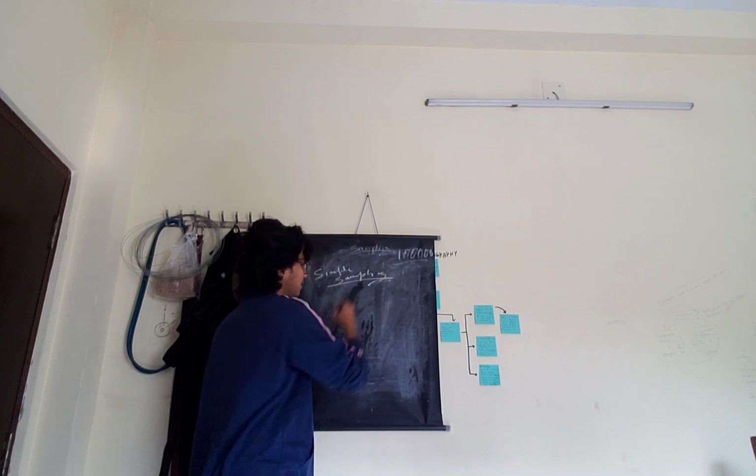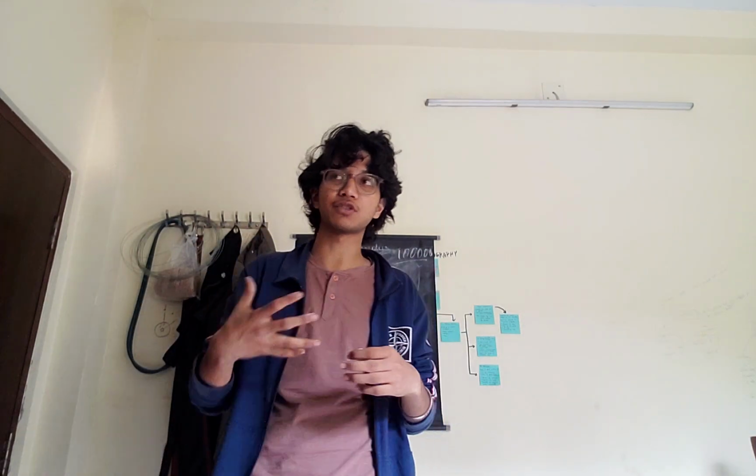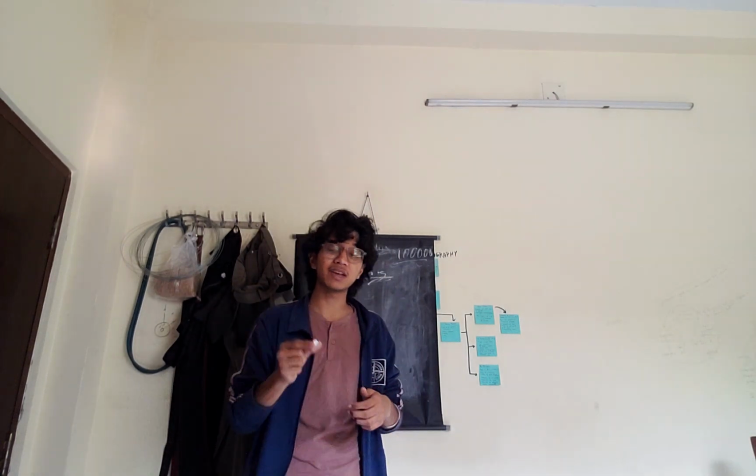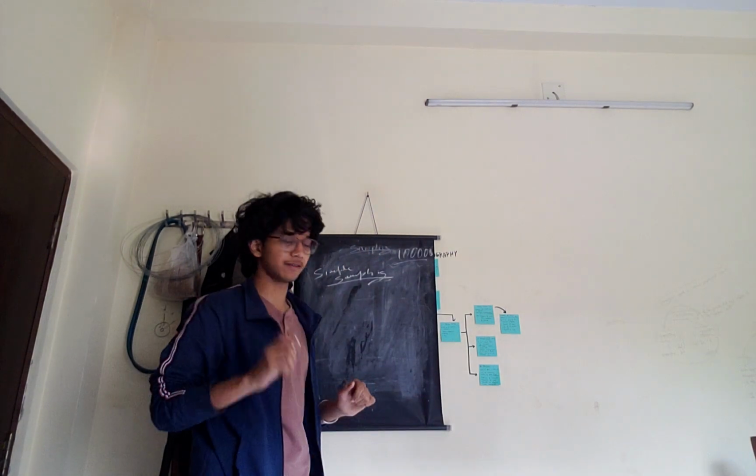When we think about simple sampling, there's not much work to do, and it's easier when compared to non-random sampling.